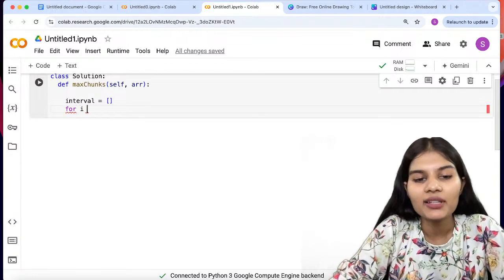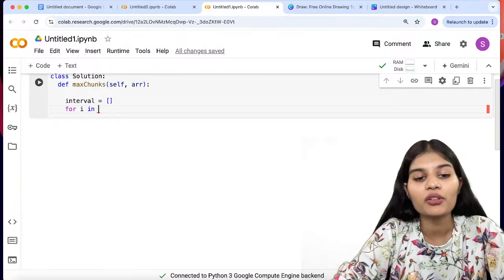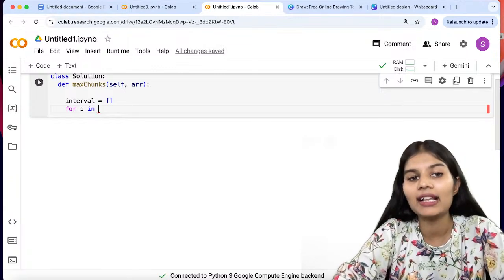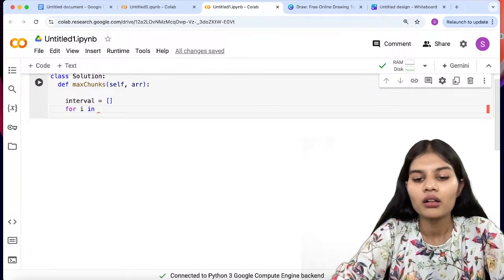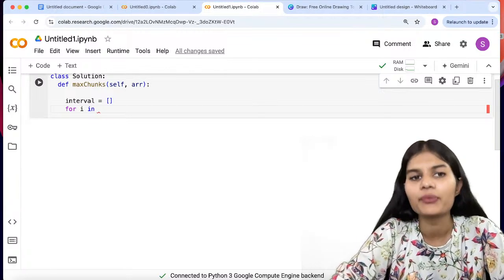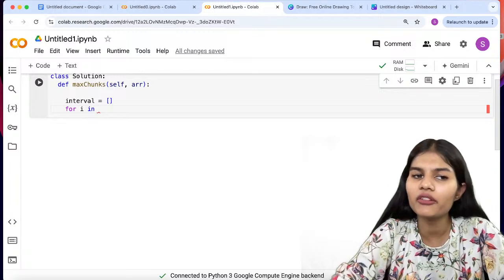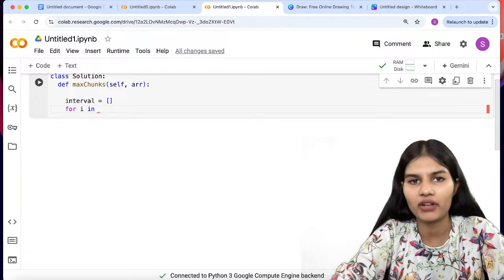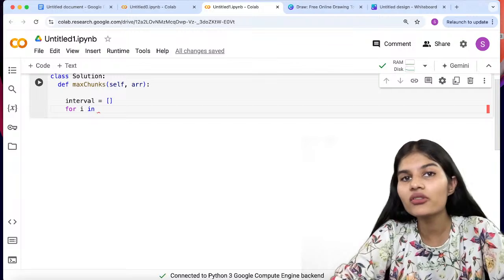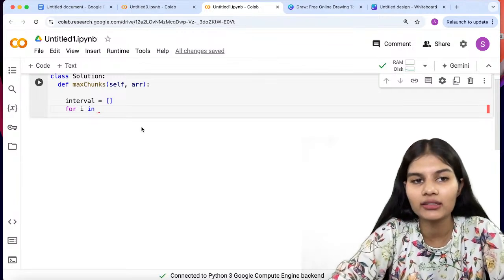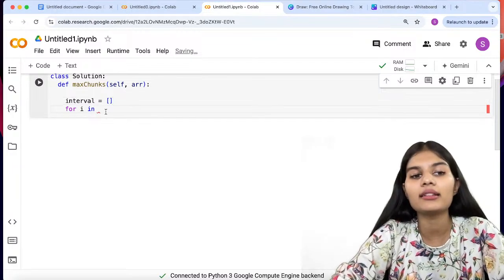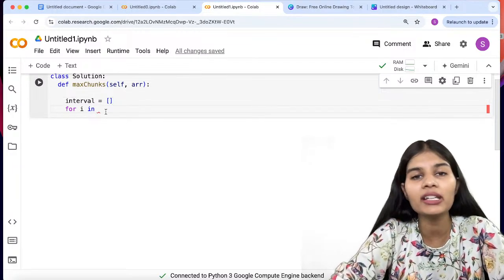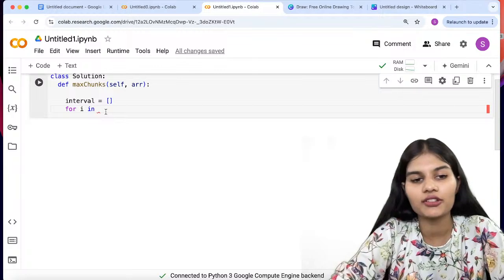Moving ahead, I'll be putting up my for loop as I mentioned, because we have to access each and every element of my array, and I'll be appending that particular number into my array. That is the reason we'll be using the for loop, and inside that the append function to add the integers into my array, because here I have defined a blank array. Now my next task will be adding the integers into this array.